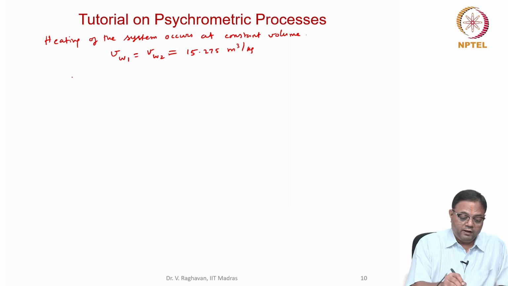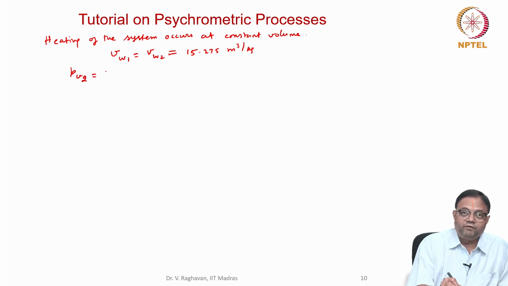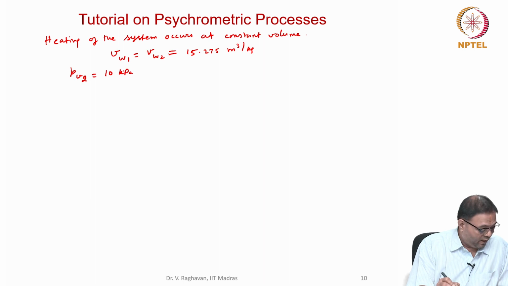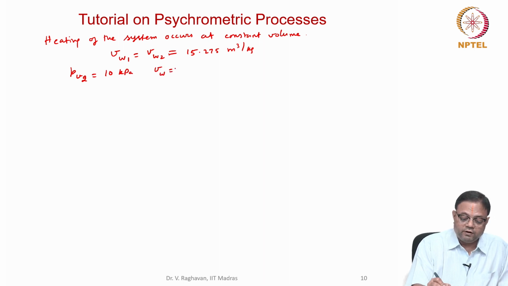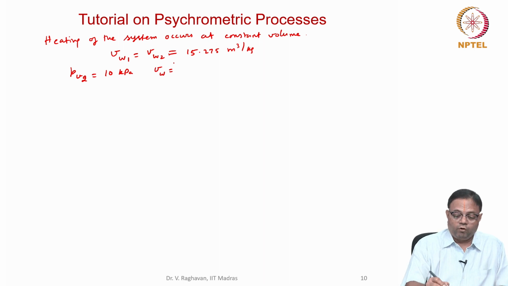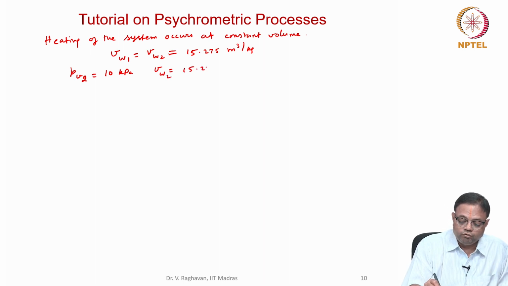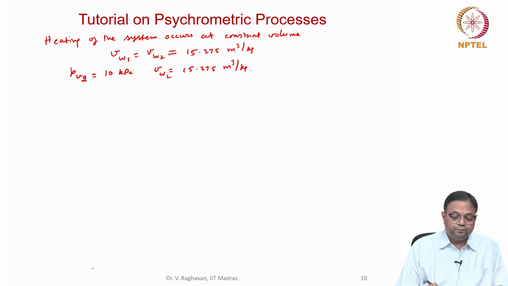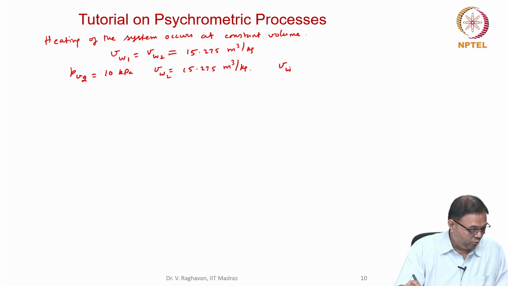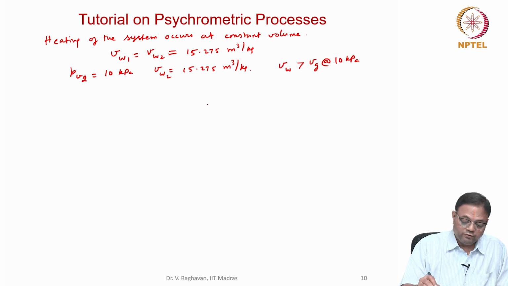Now finally, partial pressure of water vapor is 10 kilopascals, and the specific volume of the water is 15.275 meter cube per kg. This I know. What is this state? Now I find that VW is greater than Vg at 10 kilopascals. So that means the state 2 is a superheated vapor state.